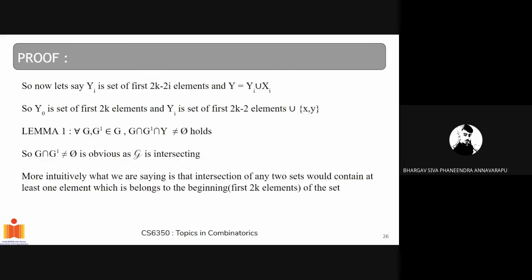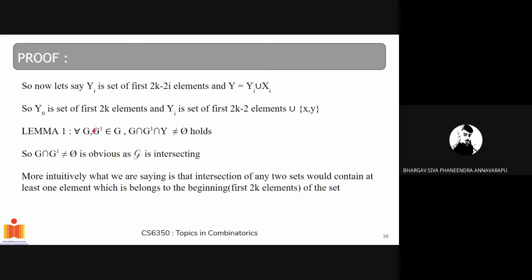So now let's define Y1. Y1 is a collection of the first 2k minus 1 elements of S, 2k minus 2i elements of S, and Y is defined as Yi union Xi. So in the case of Xi, it is basically the first 2k elements of S, and in the case of Y1, it is the first 2k minus 2 elements of S union {x, y}. So let's jump into our first lemma.